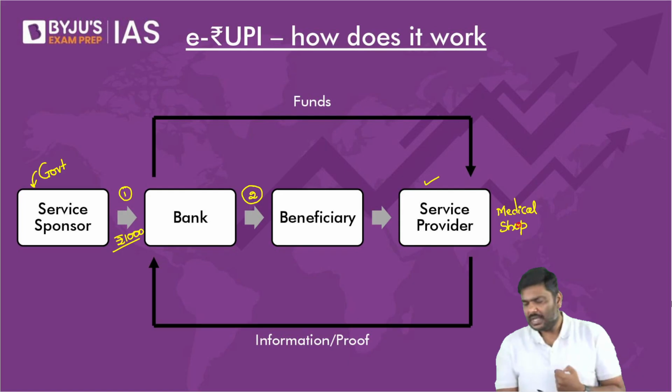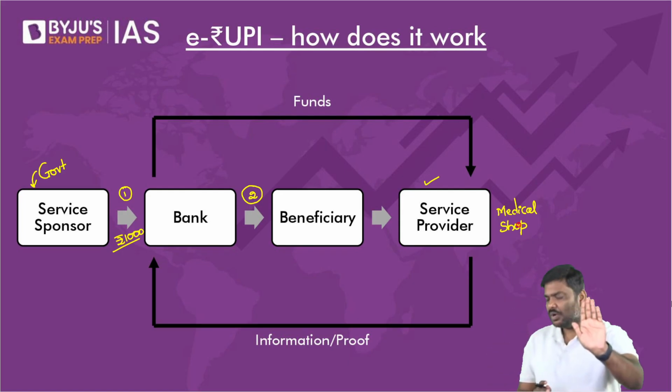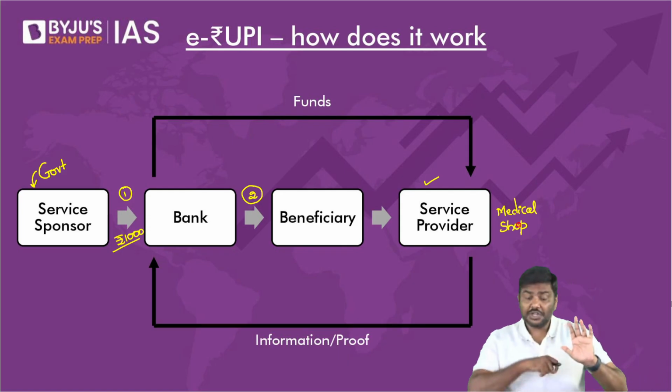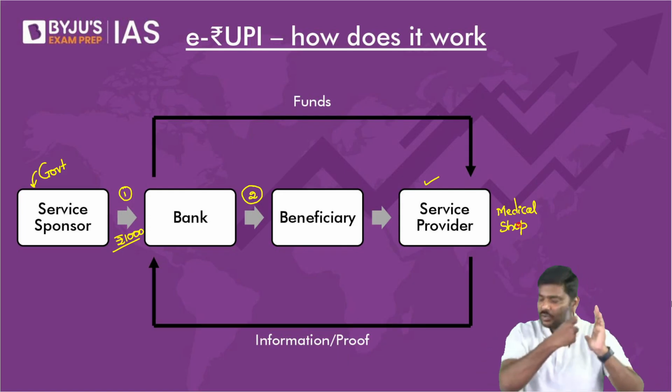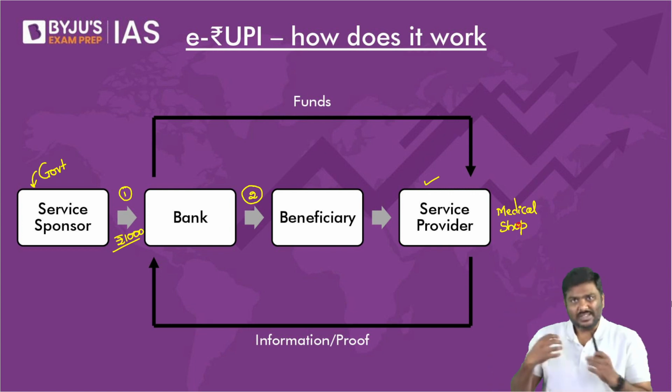Now, can I simply say economics is the science which deals with human beings, their relation to space means? Space means are nothing but resources. Space means are limited. You want to use them to achieve objectives. In this example, the service provider will be nothing but a medical shop. So I will go to the medical shop and submit the QR code. Are all of you okay with this?